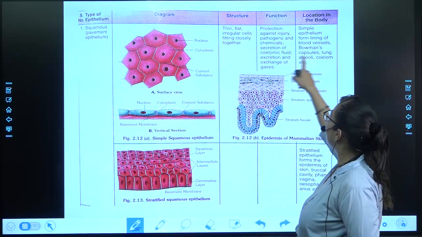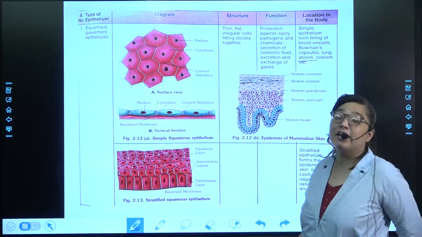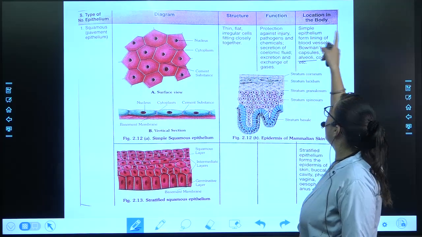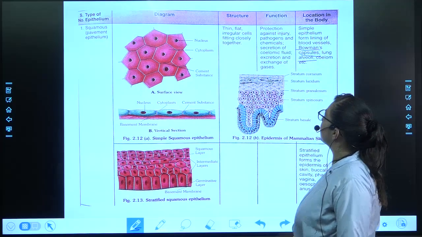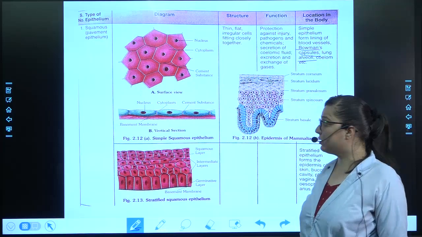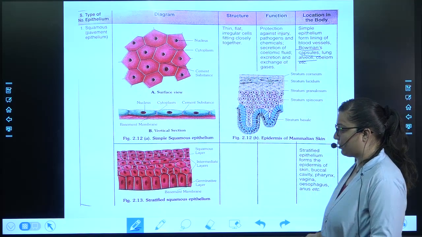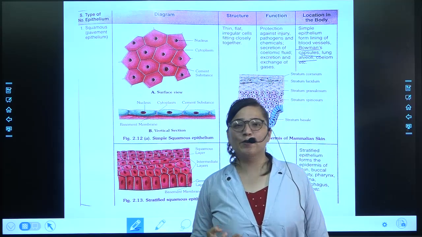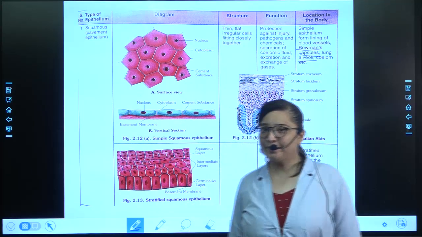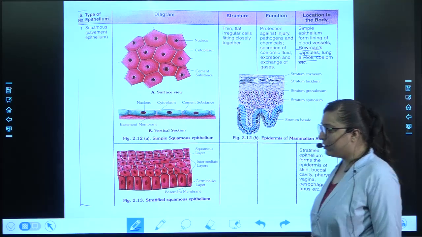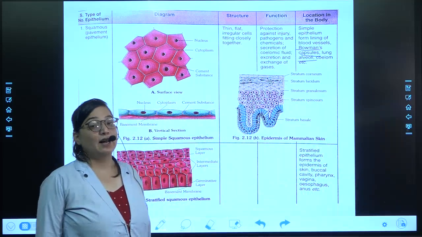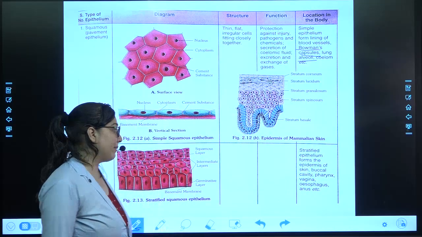Exchange of the gases, where does it happen? In the alveoli. Excretion, where does it happen? In the kidney. So a part of the kidney, the nephron, and its part Bowman's capsule is there. Okay, so this is about its location. Location and everything, you have to learn only, because I can only tell you that this is the place where it is present. Learning part is to be done by you.